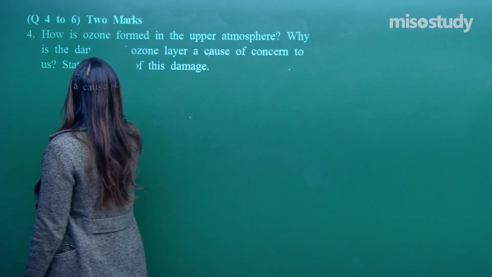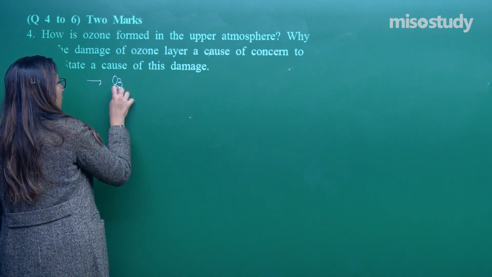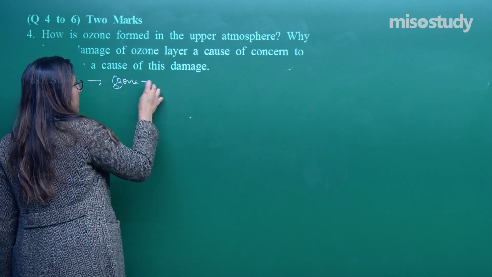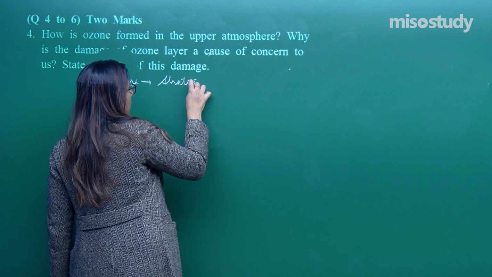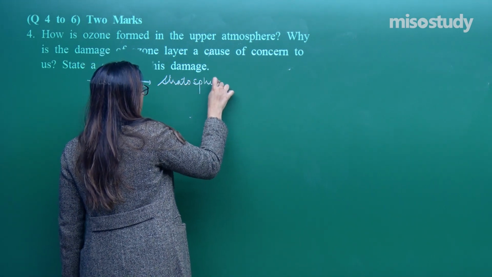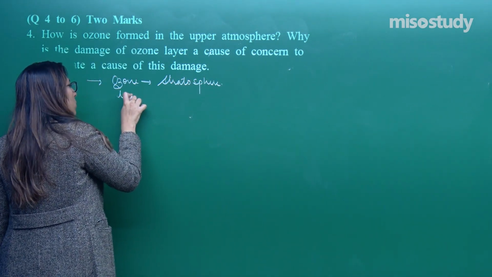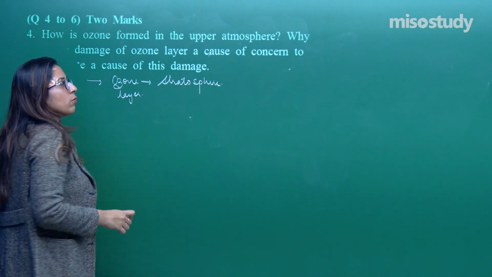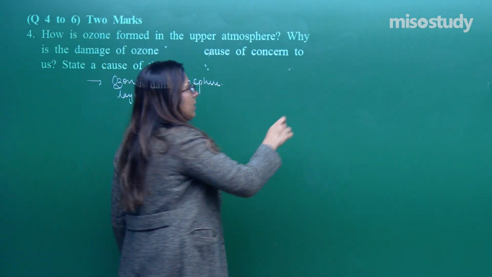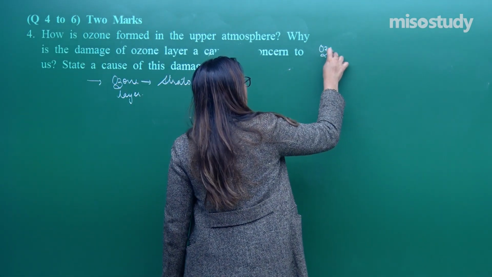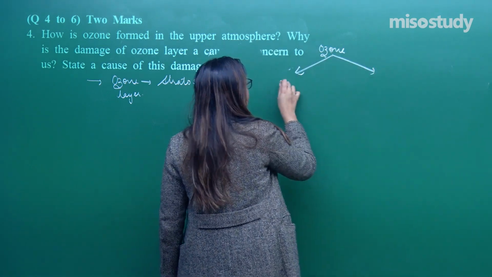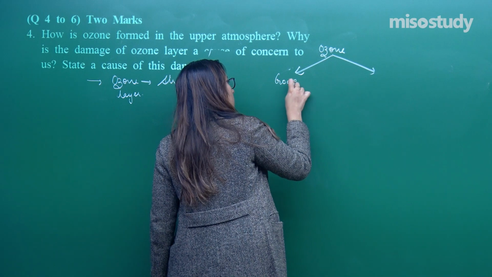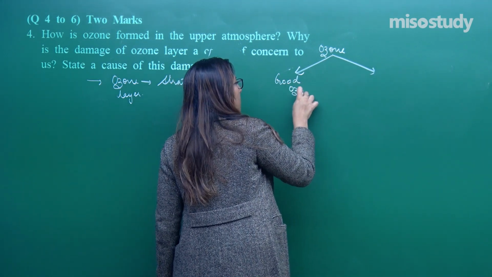Now, again let's talk about it. Ozone, where is it present? It is present in the stratosphere. I am talking about the ozone layer, right students? So, this ozone, listen to this, has 2 parts, or you can say 2 functions. One is called good ozone and the second is called bad ozone.